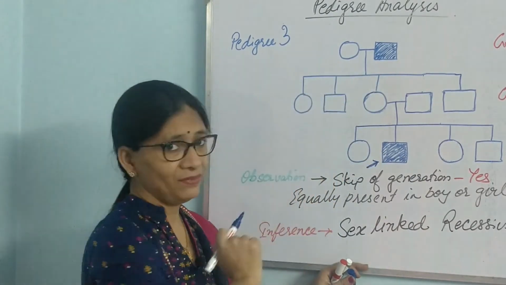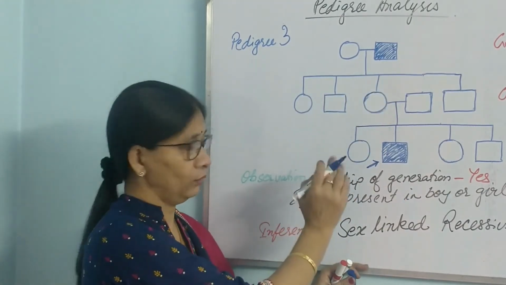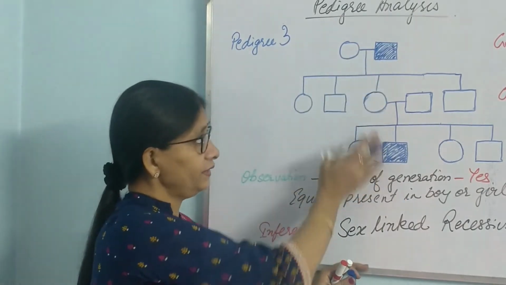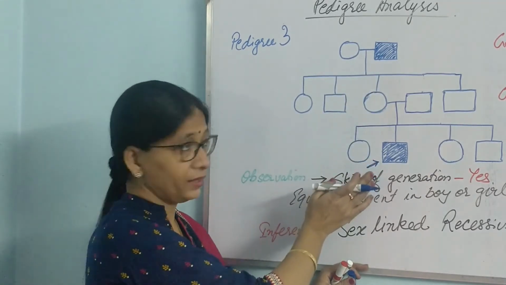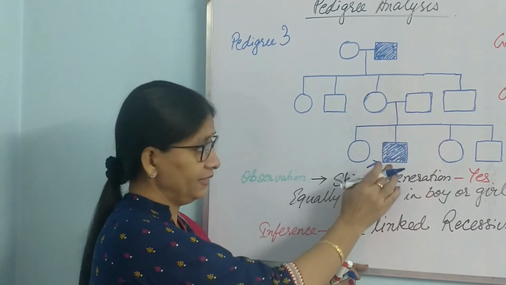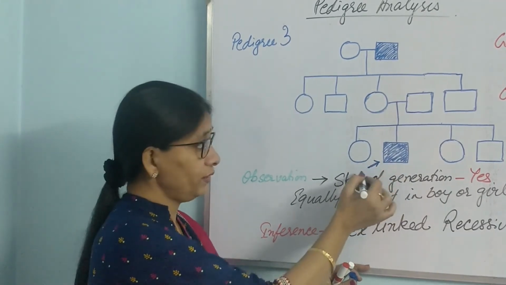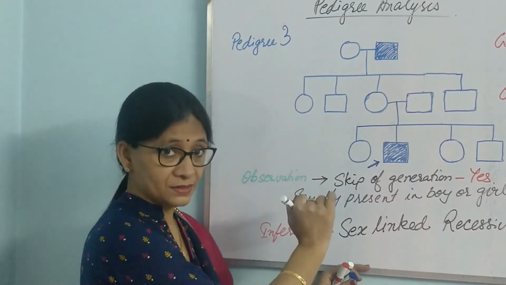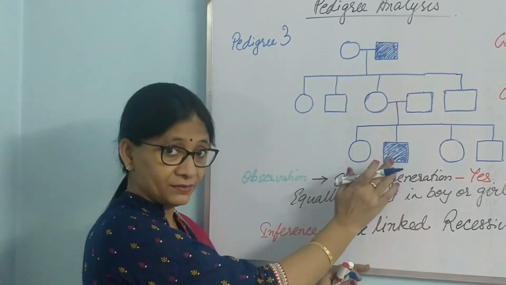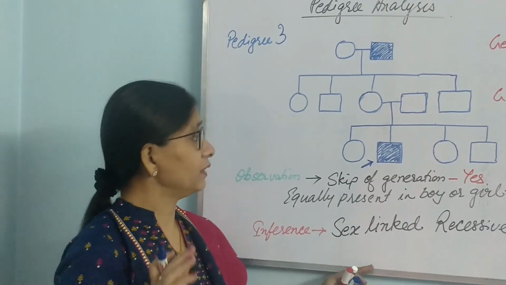Is it equally present in male and female? No, it is not equally present in boy or girl. Only the boys seem to have this. Like grandfather had, then father's generation was all fine, then the son had. Now this son is about to be married maybe, so he is the proband. He has gone for analysis. He is a responsible citizen. He has gone for analysis, so proband.